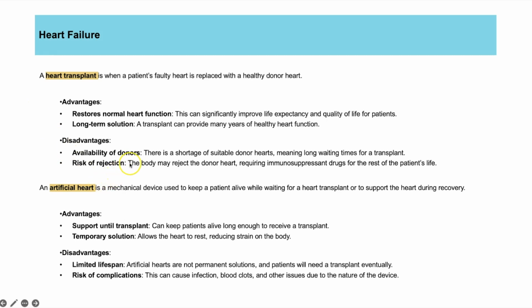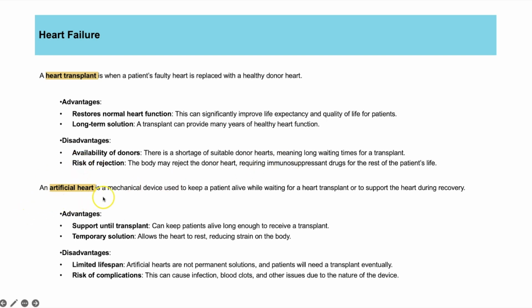There's also a risk of rejection when you have any kind of transplant. So you'd have to wait for a donor that matches your tissue types and also take immunosuppressant drugs, which basically means it suppresses, so it lowers your immune response to try and stop it from rejecting the heart.